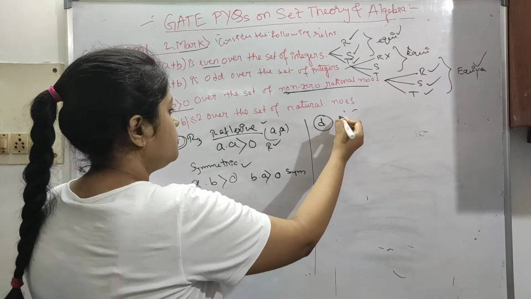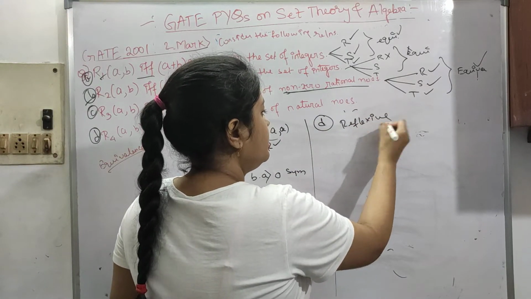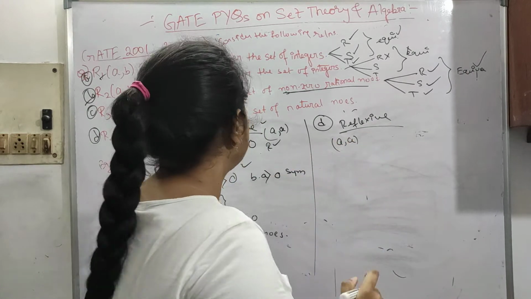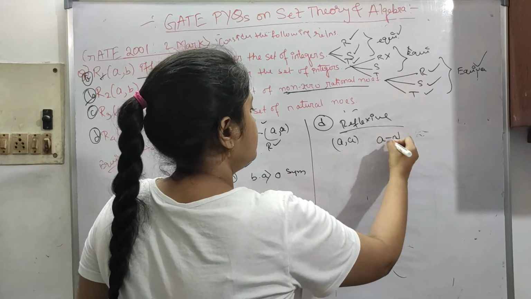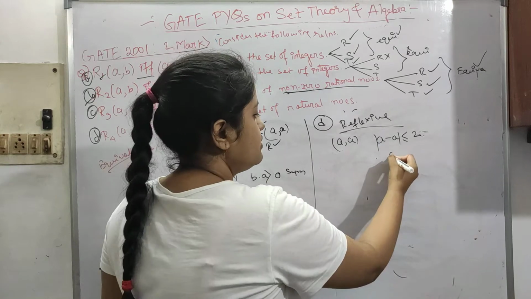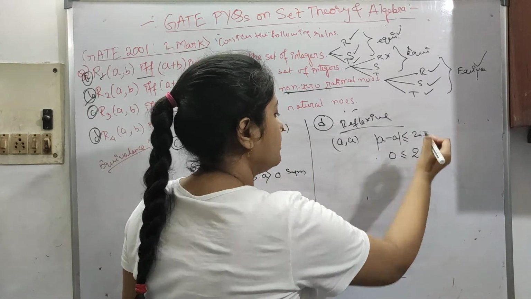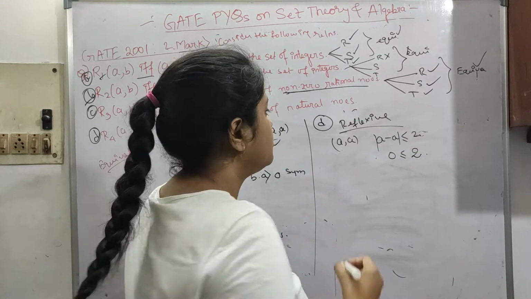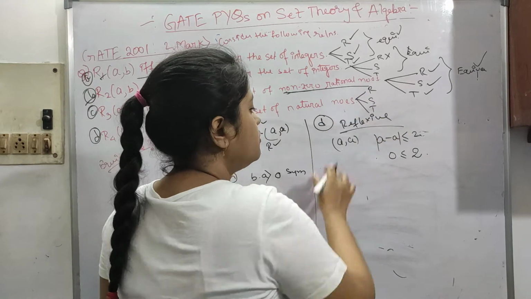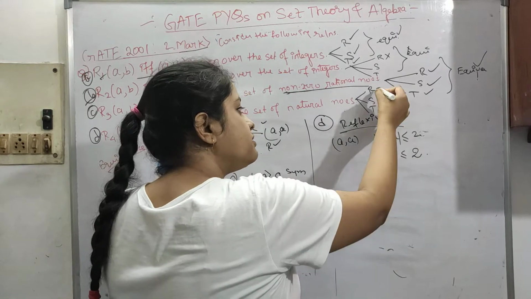Let me check this. First, is it reflexive or not? You have to check if the diagonal elements are present or not. So is a comma a present or not? Is modulus of a minus a less than or equal to 2? a minus a is 0, which is obviously less than 2. Let me write it down: reflexive, symmetric and transitive. So a minus a is 0, which is less than 2, so this is reflexive.